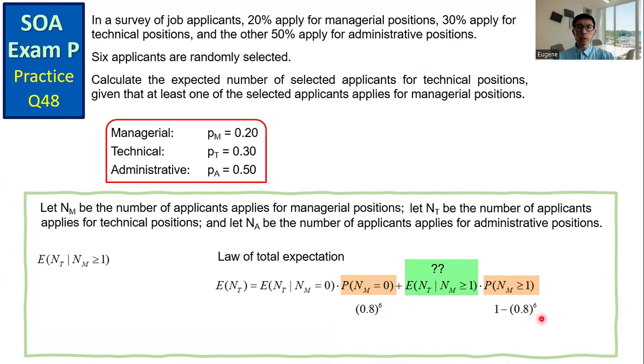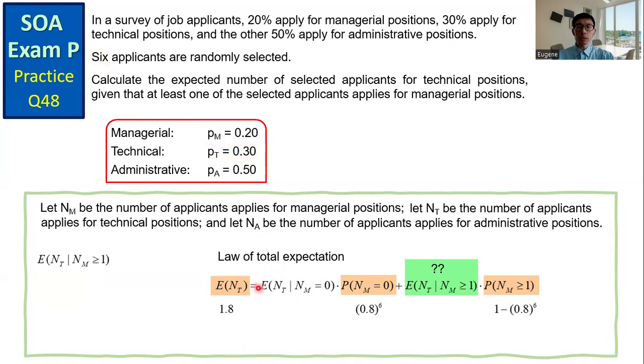The next quantity we want to get is the expected value of NT, the expected number of applicants applied for technical positions. The random variable NT follows a binomial distribution with N equals 6 and P equals 0.3. The expected value is N times P. We have 6 times 0.3. We get 1.8.